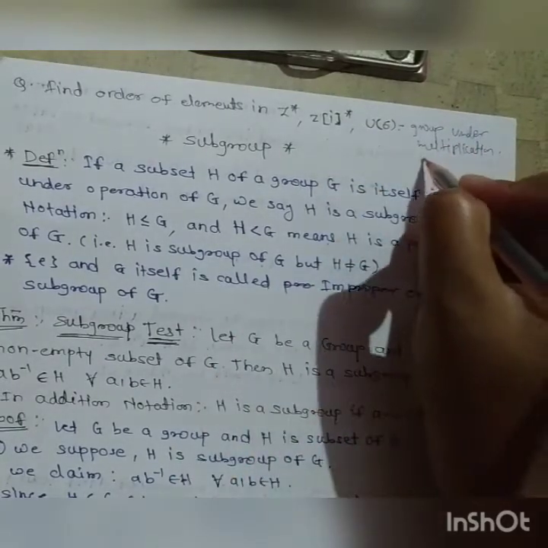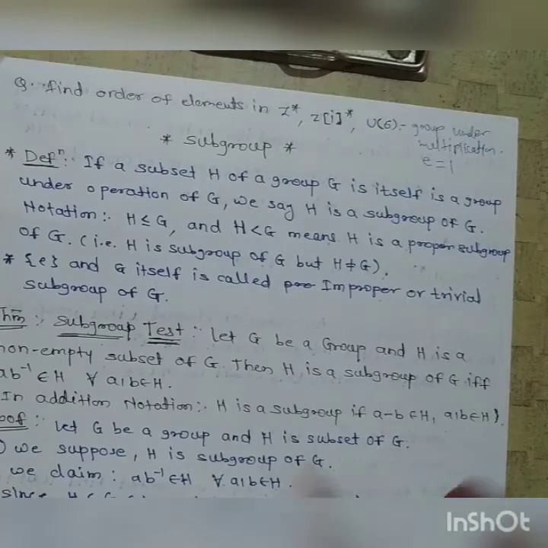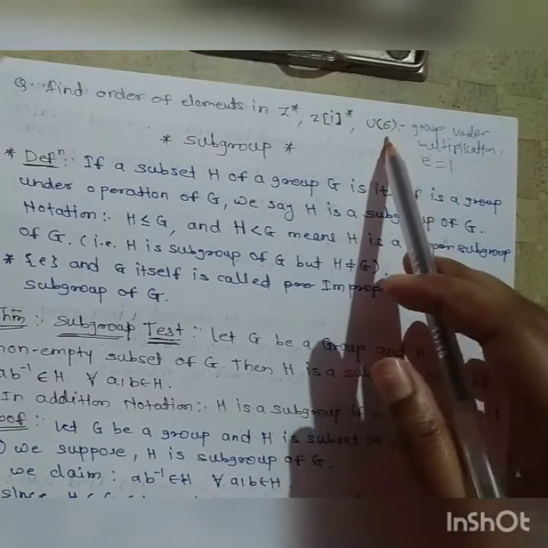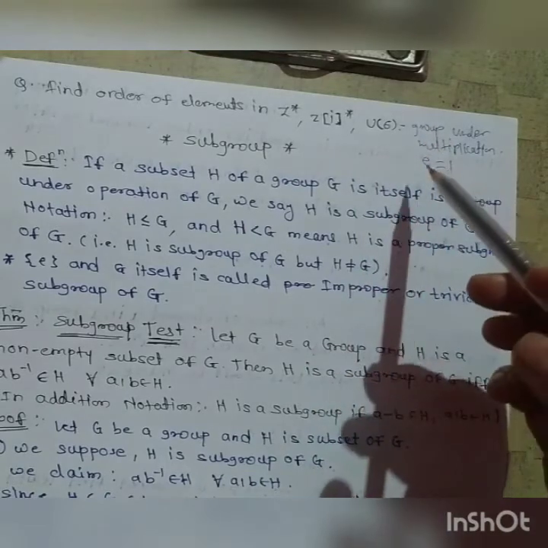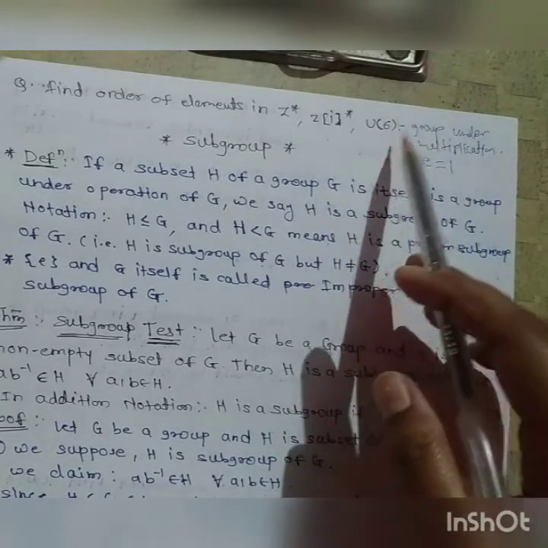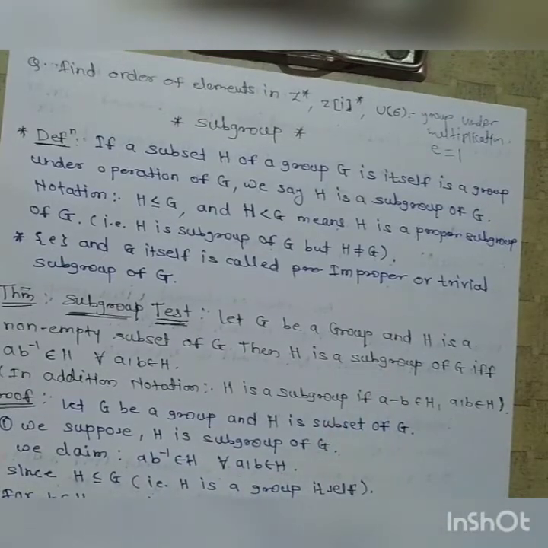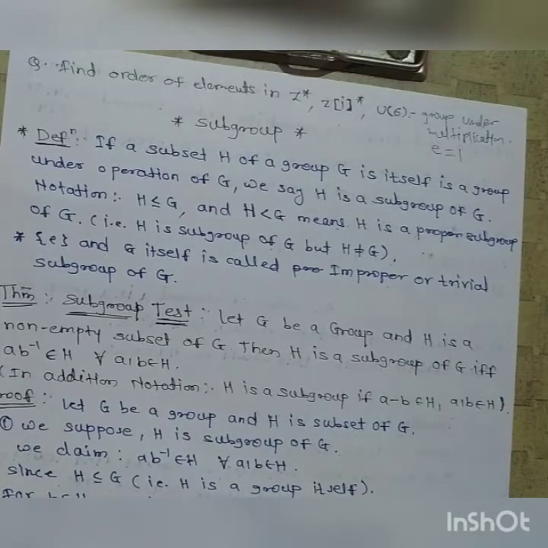Okay, under multiplication, therefore the identity should be 1. Then find the elements. First find the elements of that group, and then find, under multiplication, the order of each element of a group. Okay, now the next is the subgroup.